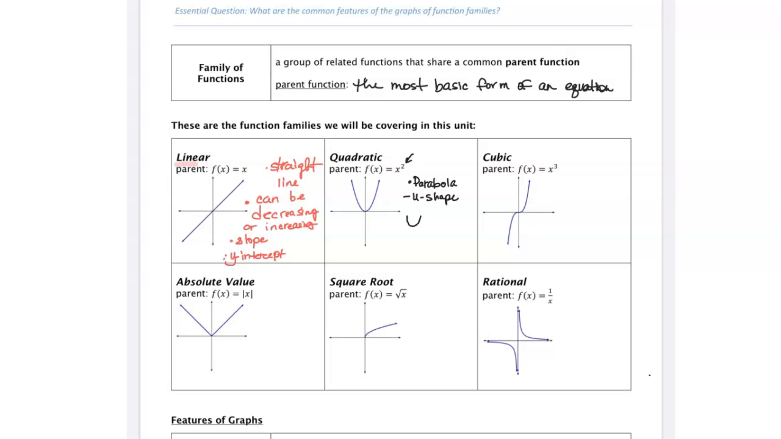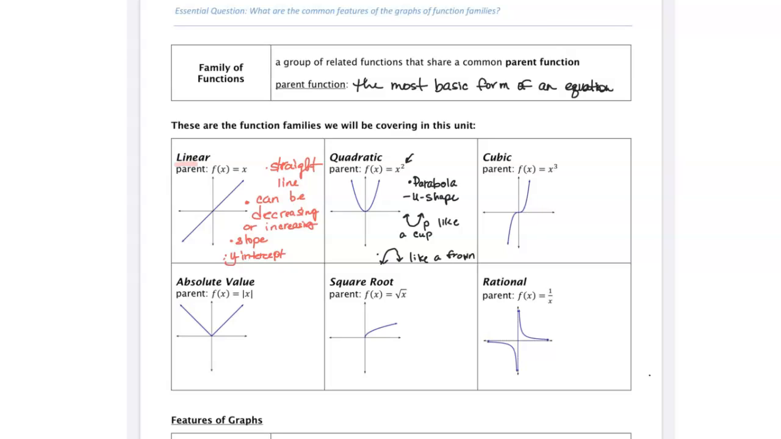If the U shape is facing upwards, then it's facing up like a cup. This means that it is positive. So this means that your quadratic, the A value is positive. It also can face down, like a frown. And this would mean that our A value is negative. We'll talk more in detail about the A value that I'm referring to in a different lesson.